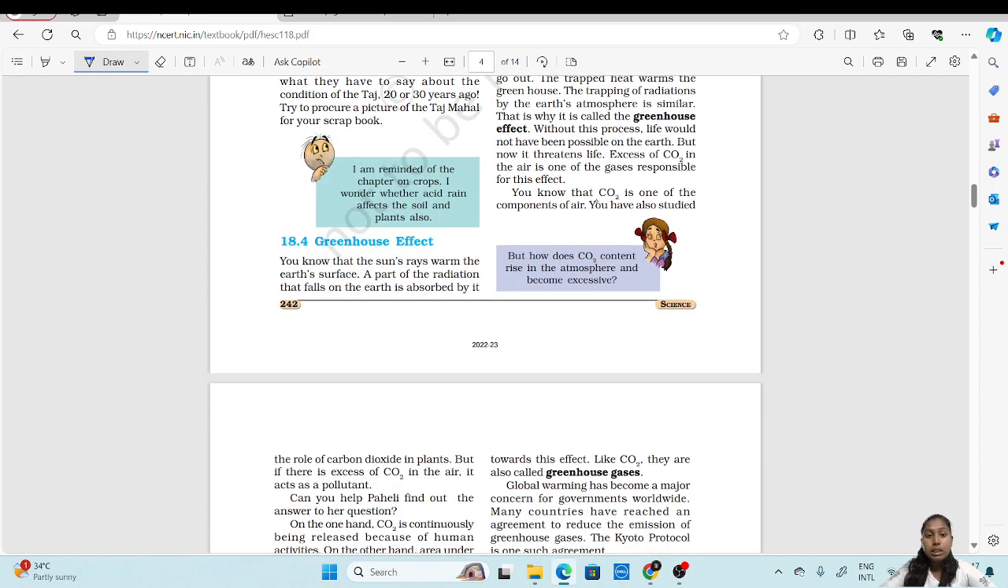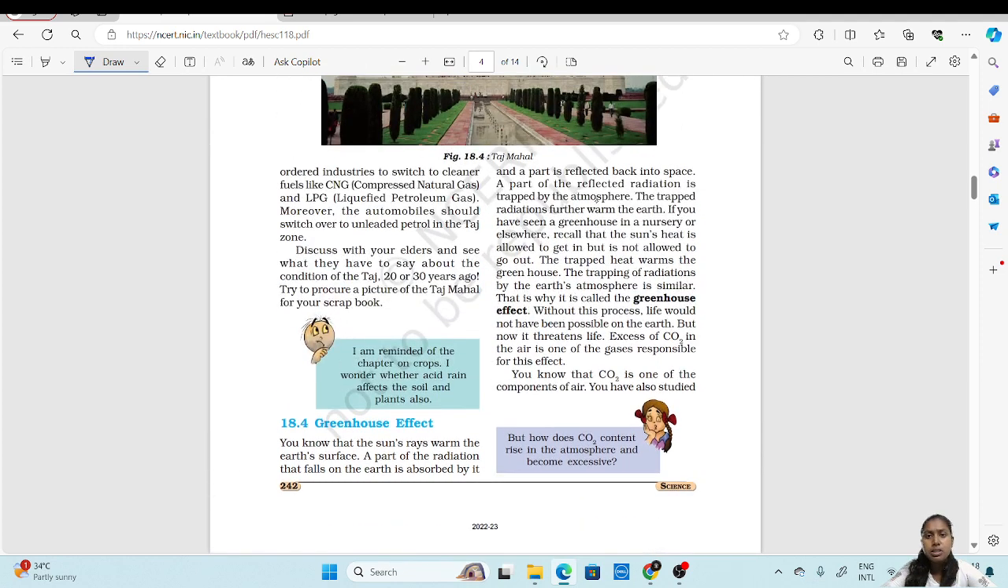Now let's see what the greenhouse effect is. So you know that sun rays warm the earth's surface, right? The sun falls on the earth's surface, it warms the earth's surface. A part of the radiation that falls on the earth is absorbed by it, and some of it is reflected. As you know with light, it falls, and some of it is absorbed, while others are reflected.